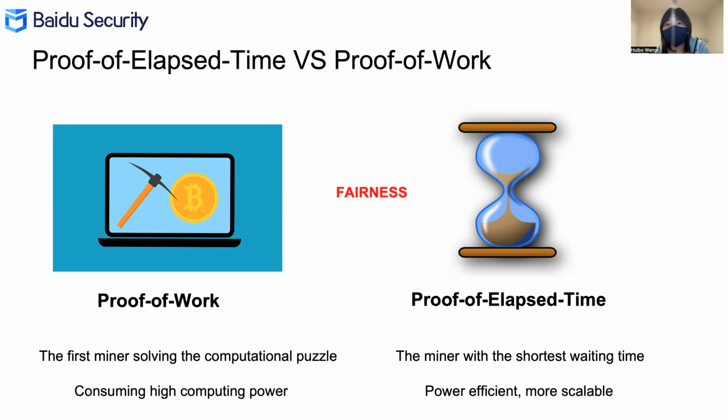Since Proof-of-Work utilizes huge amounts of computing power for useless hash computation, significant computing resources are wasted. Proof-of-Elapsed-Time proved to be more power efficient compared to Proof-of-Work. And also, it's more scalable. Proof-of-Elapsed-Time looks promising. However, we determined a couple of ways that the protocol can be attacked, breaking its fairness. Before I introduce our attacks, I will give an overview of how Proof-of-Elapsed-Time works.